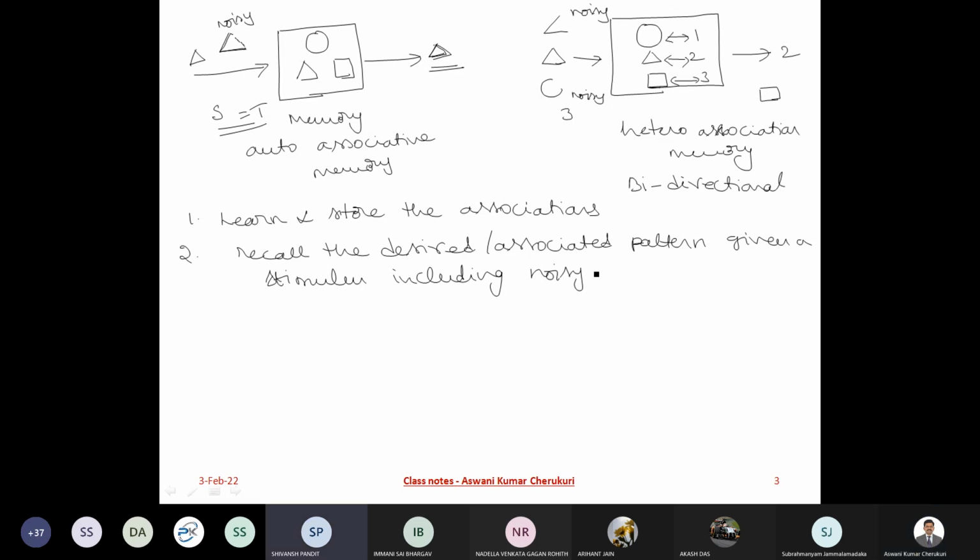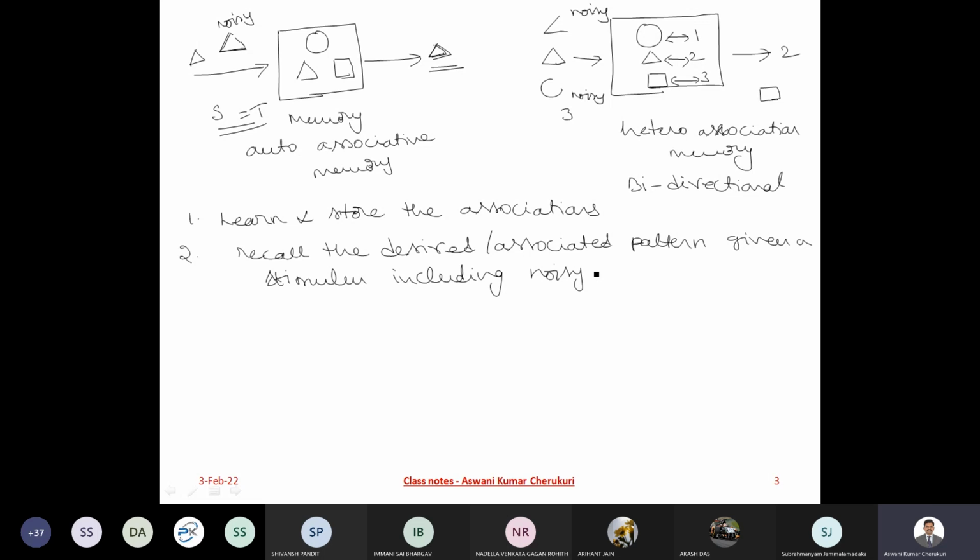Sir, I have a small doubt. Go ahead. So when we are giving any distorted or noisy stimulus and we are getting a particular output, how are both the same, like S is equal to T? That half triangle is somewhat similar to the triangle, but it's not exactly that, right? So how is it equal, sir? So how can we call it auto-associative? Okay, so it is this. Yeah, exactly.